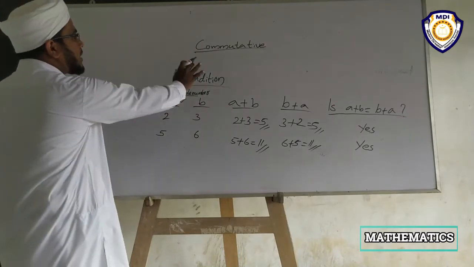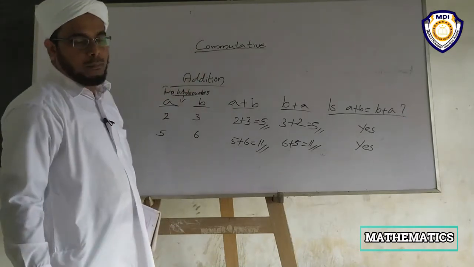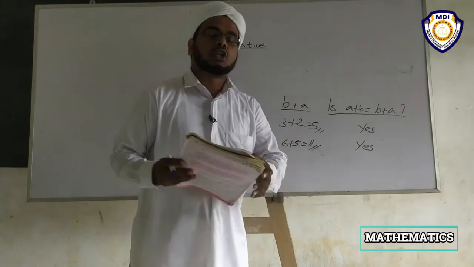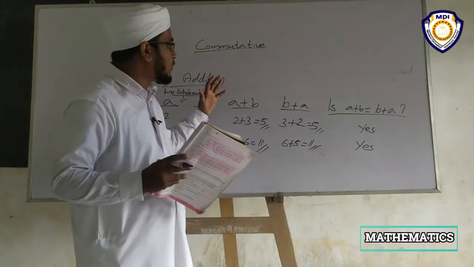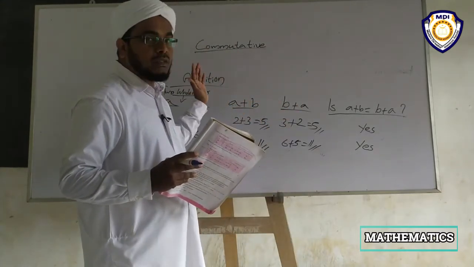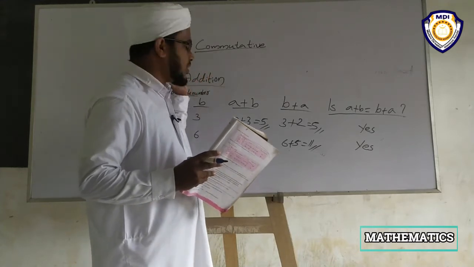So, this is the commutative property of whole number. It holds true for addition.